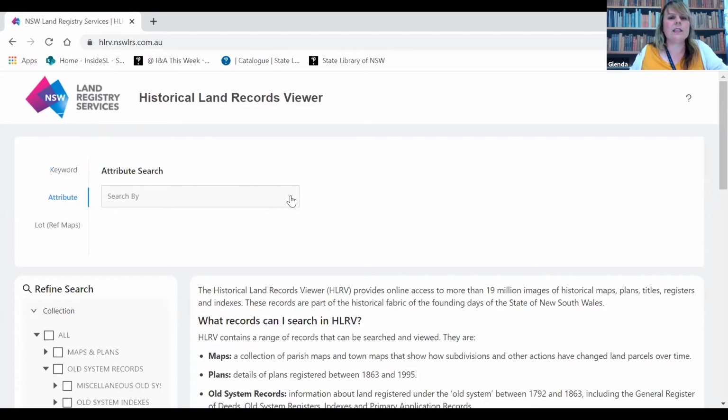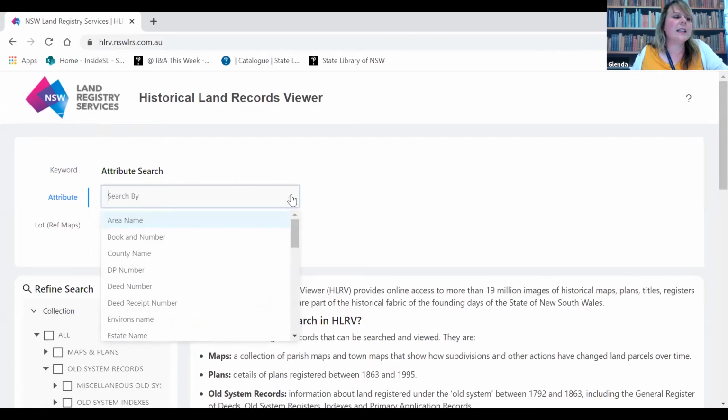If we click on this little drop down next to search by, we'll see a list of attributes to search by, such as vol, book and number, or primary application number, which I actually know seems worse. What we'll do in these webinars is show you the main series of records and their attributes. Attributes in this database really seem a mix of how the records are ordered and how they've been made searchable. So let's find the grant index I mentioned earlier.